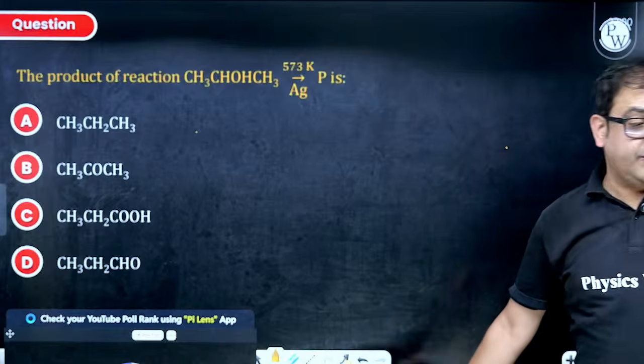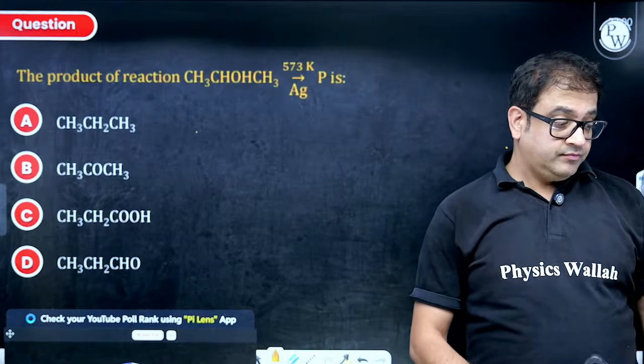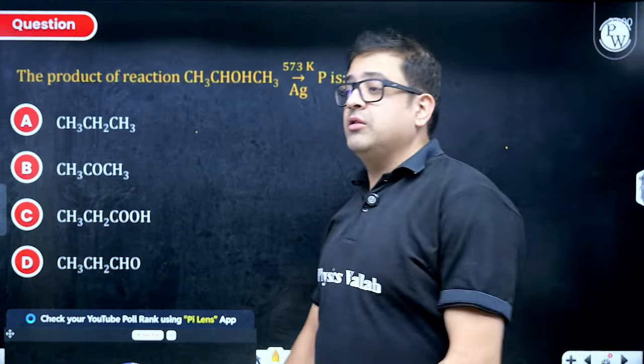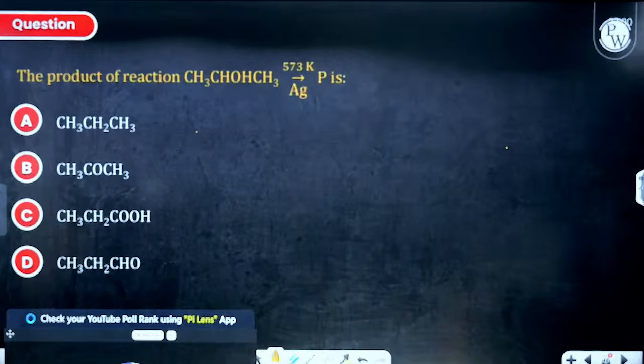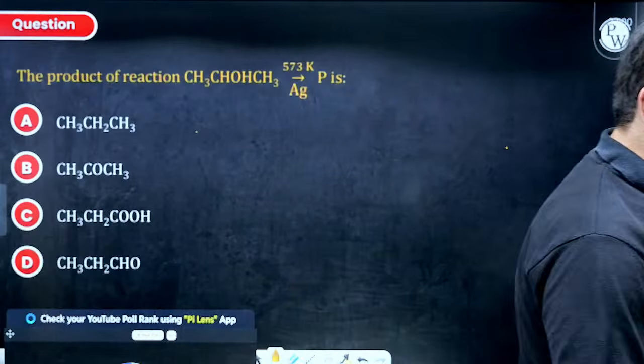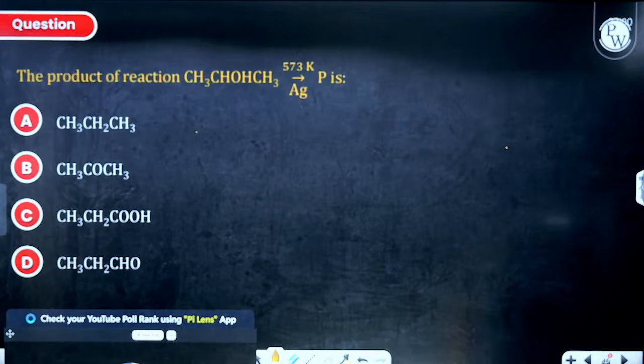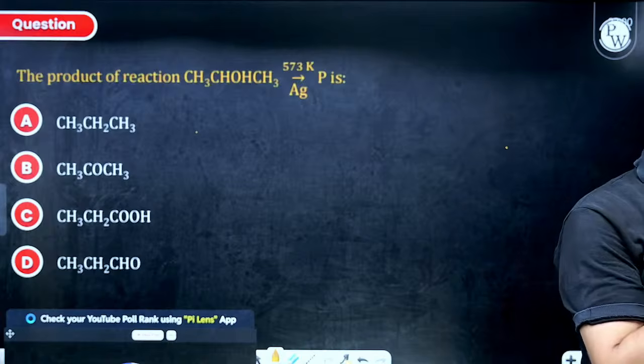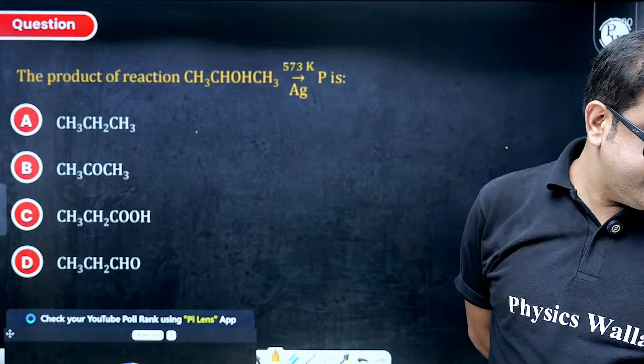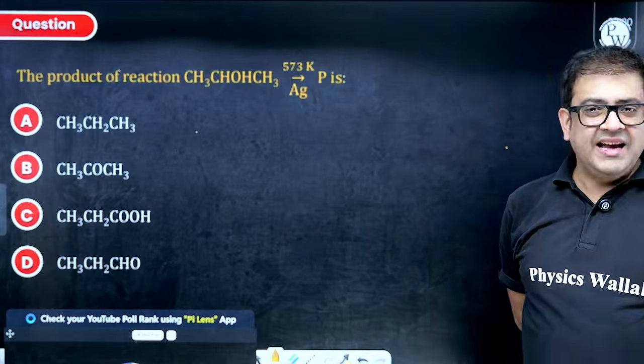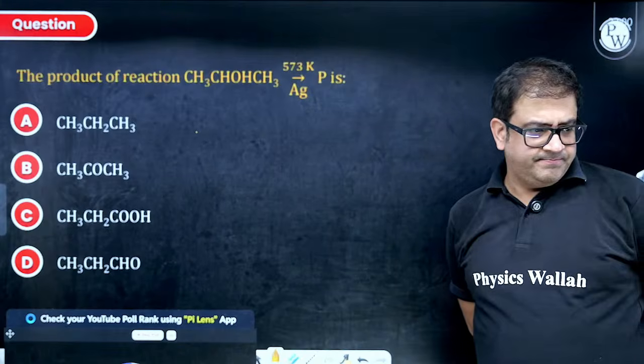We can finish pretty fast because we have reached the last lap for today's live, which is the discussion of aldehyde, ketone and carboxylic acid. I guess within 1 hour we'll finish.